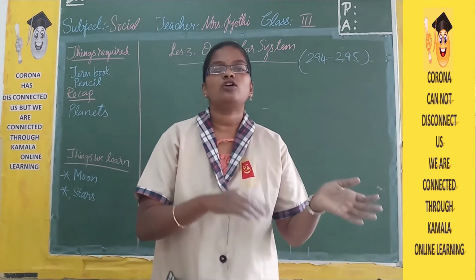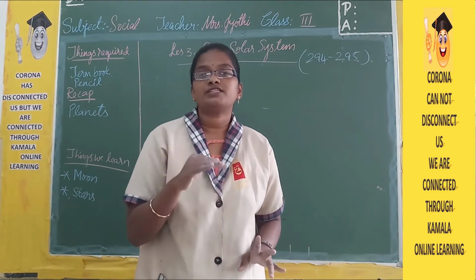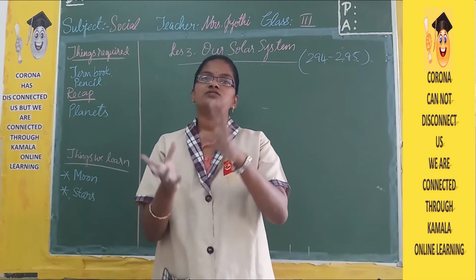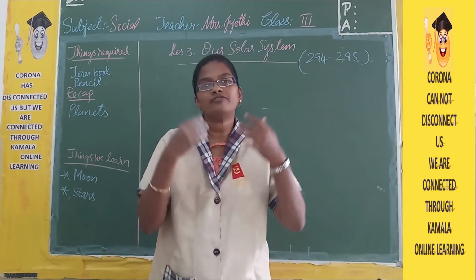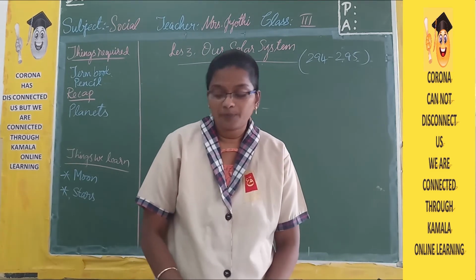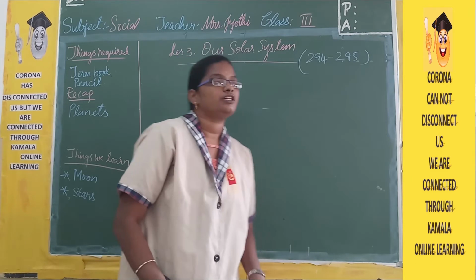So how much part of the moon is visible? That completely depends on the sunlight. How much part of the sunlight is falling on the moon? Only that part we will be able to see that night. So the next topic is stars and constellations.